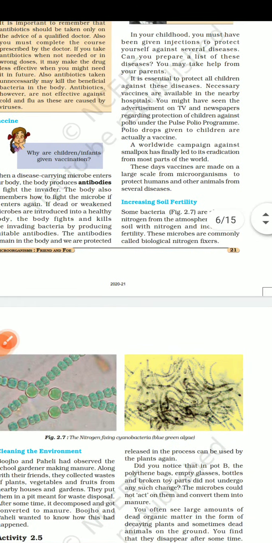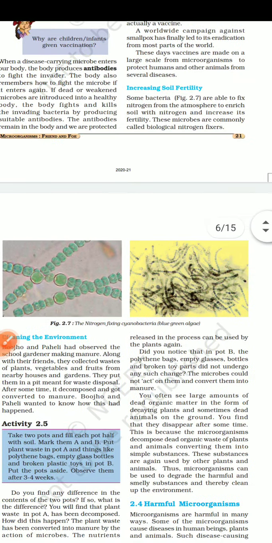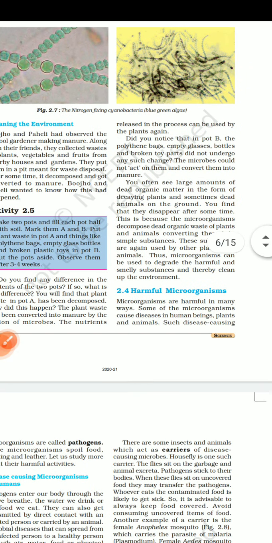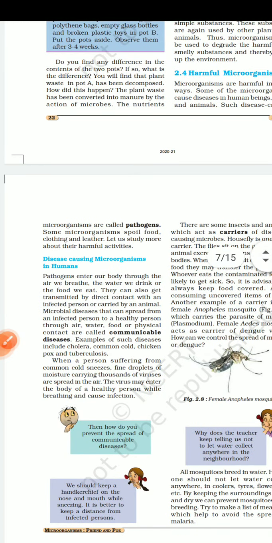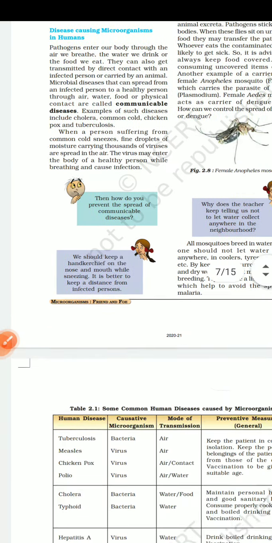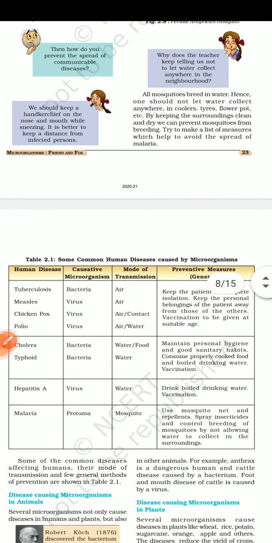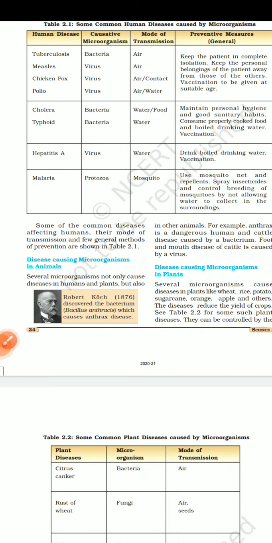Vaccine, increasing soil fertility, cleaning the environment, how microorganisms are used in cleaning the environment, harmful microorganisms and disease-causing microorganisms in humans. And this is the table of some common human diseases caused by microorganisms, which microorganism it is, mode of transmission, and general prevention.